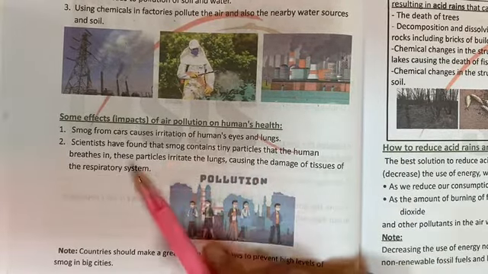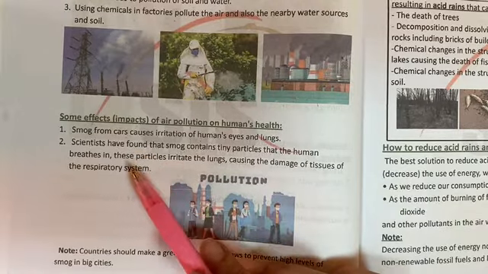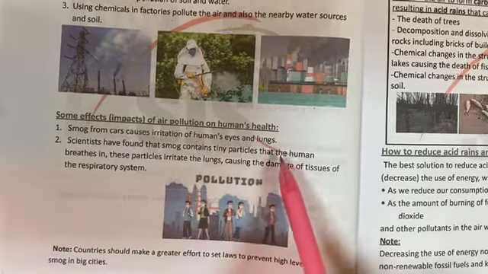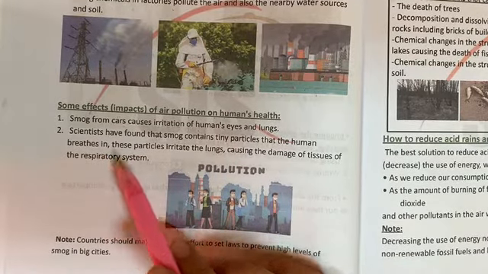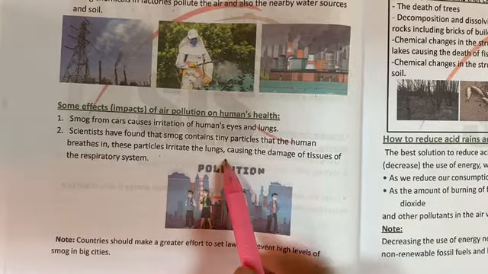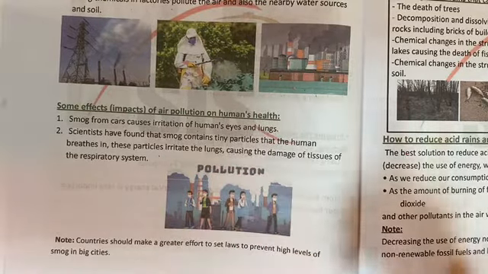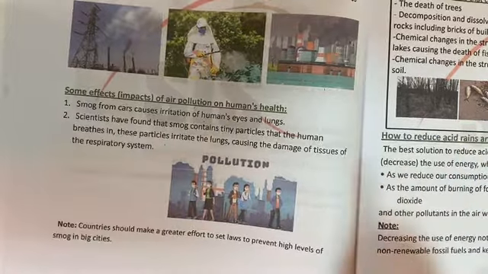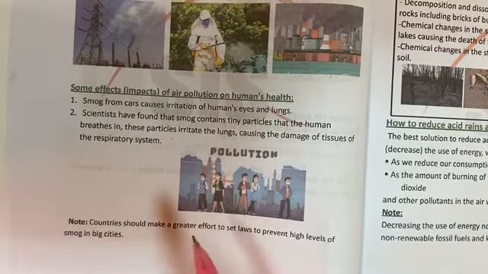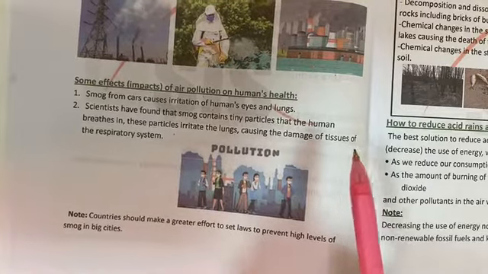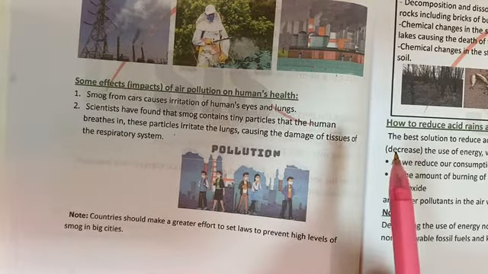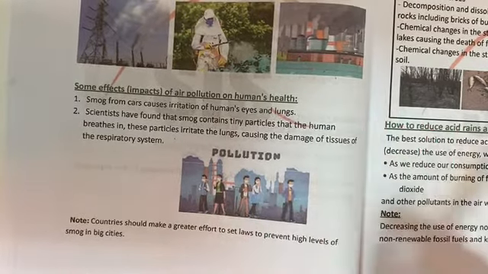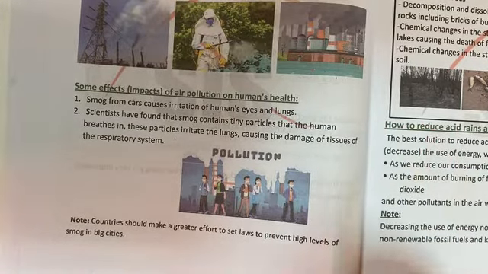Okay, so scientists have found that smoke contains tiny particles that the human breathes in. These particles reach the lungs and irritate them, causing damage of tissues of the respiratory system. So you have a note here: countries should make a greater effort to set laws to prevent high levels of smoke in big cities, or try to build the factories away from the city.